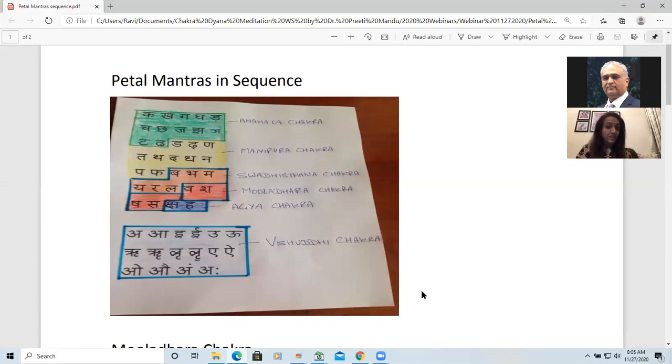Anahat is green, Manipur is yellow, orange is for Swadhisthana, red is for Muladhara, and Agya Chakra is indigo. The alphabets on Agya Chakra are Hang and Ksham. So you can see that sequence, that order, how it falls.